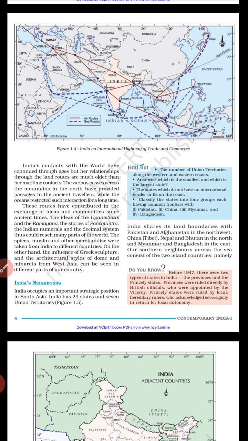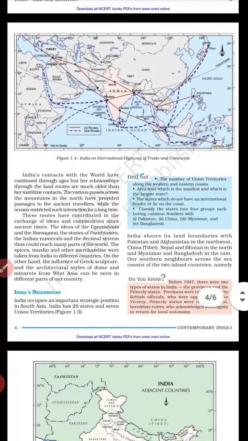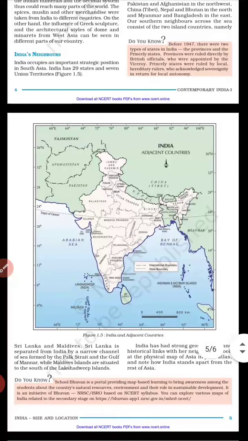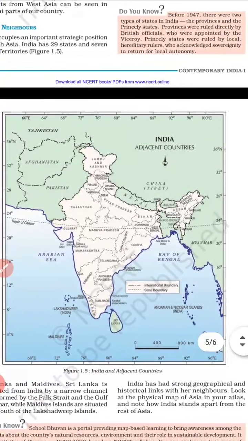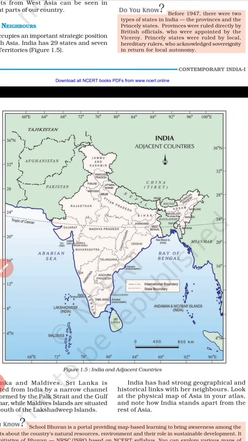So now we are coming to the next concept, that is India's neighbors. Now let's read. India occupies an important strategic position in South Asia. India has 29 states and 7 union territories. If we look at figure 1.5, the political map of India, we can see that it has a very important strategic position in South Asia. And we all know that India has 29 states and 7 union territories.